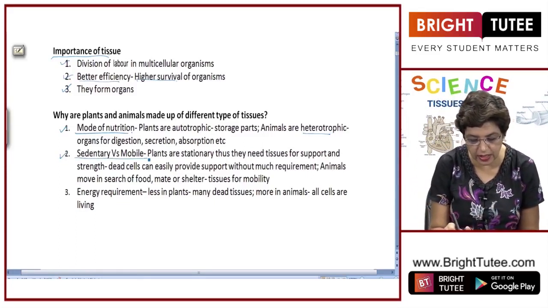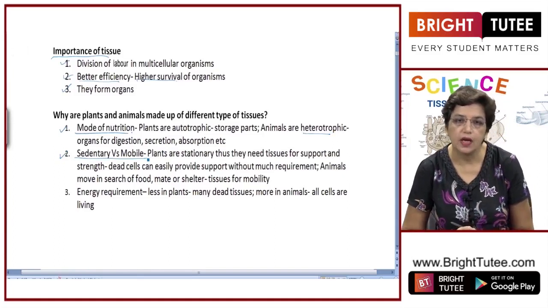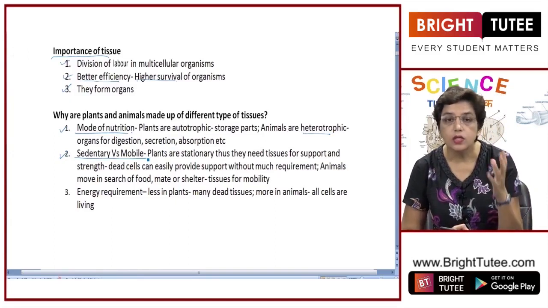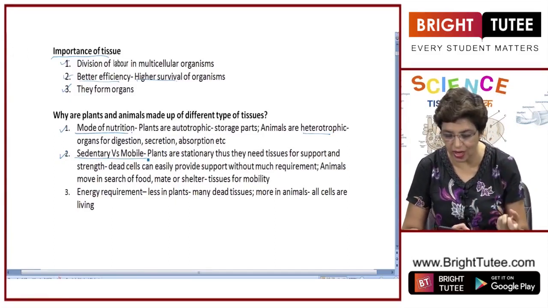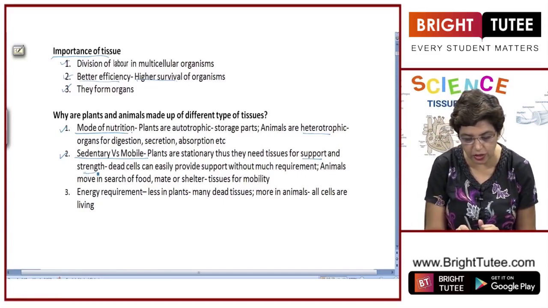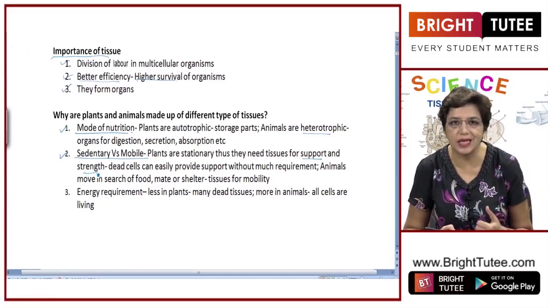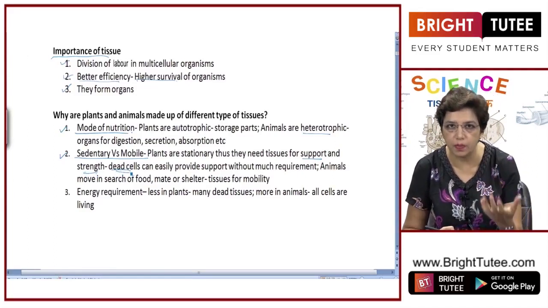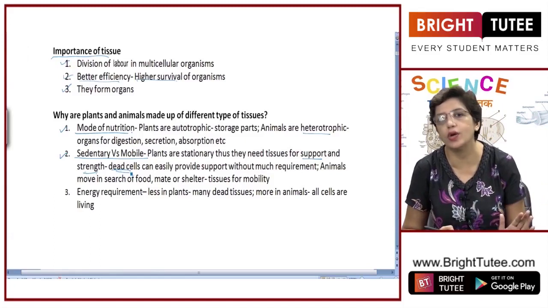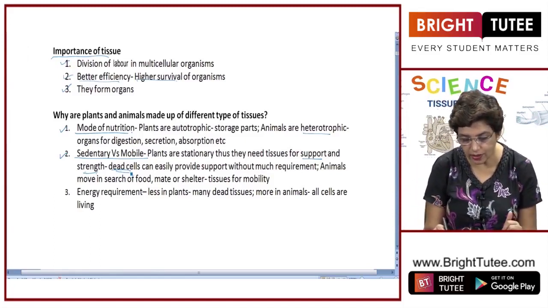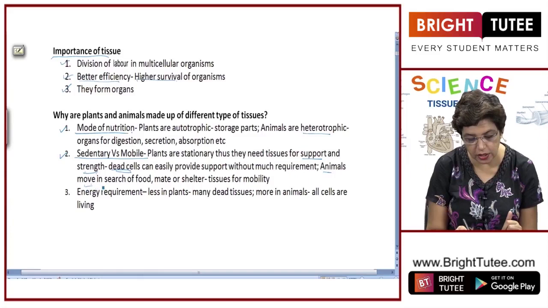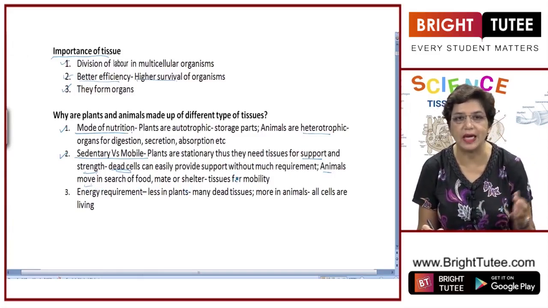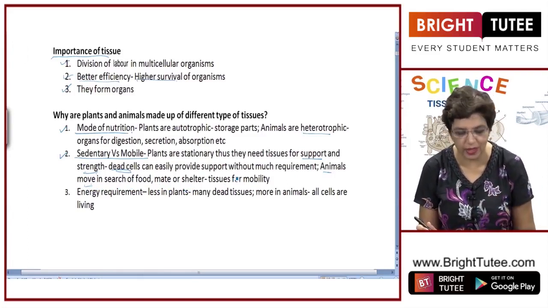The second reason is mobility and immobility. Plants are sedentary, that is, they do not move from one place to another. So they need tissues which can provide them strength, right? They need more of support and strength. So that is why plants have more of dead tissues. So these dead cells can very well provide support without any maintenance or energy requirement. On the other hand, animals move in search of food, shelter and mate. So we have tissues which are for mobility like bones and muscles which help in movement.